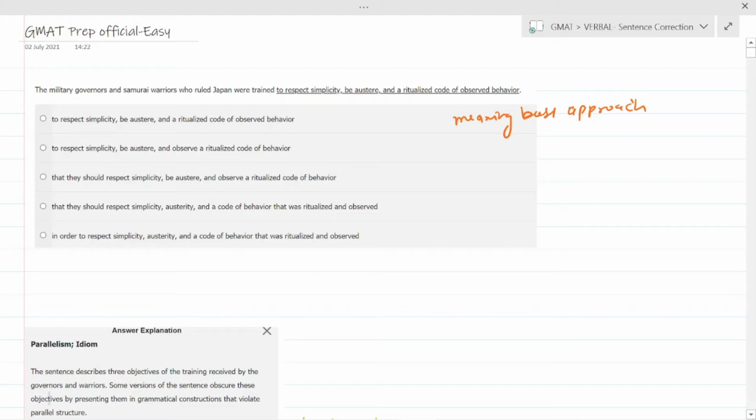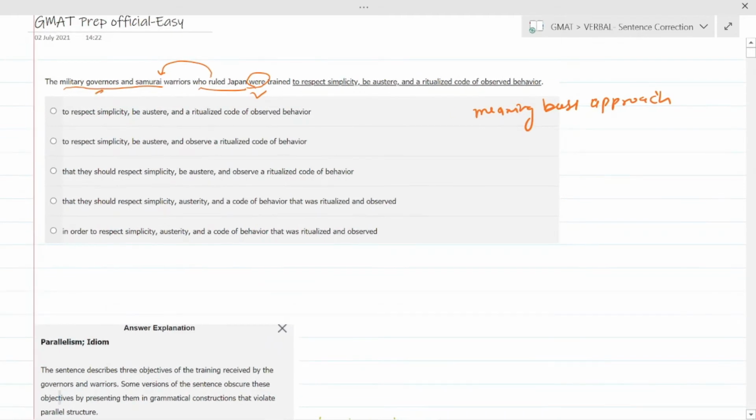Okay, so let's solve our first question. The first question is: the military governors and samurai warriors who ruled the Japan were trained. There are two people who ruled Japan. Were is not a verb here. So this is your first subject, this is your second subject, and this is an and. So this is making a plural subject, so you require a plural verb.